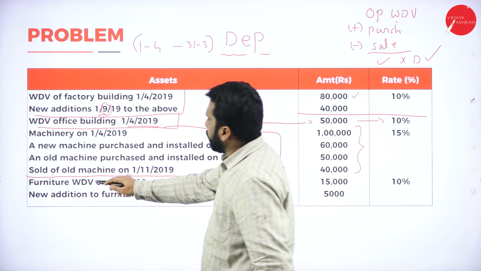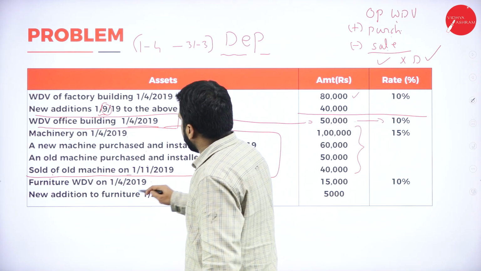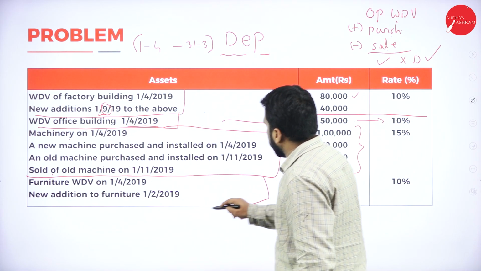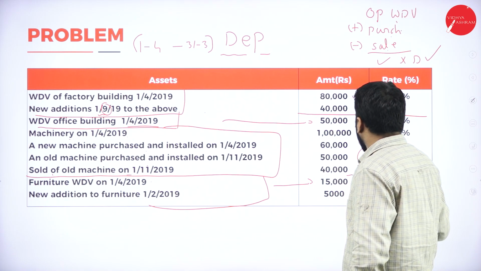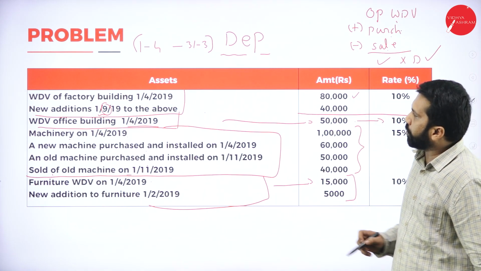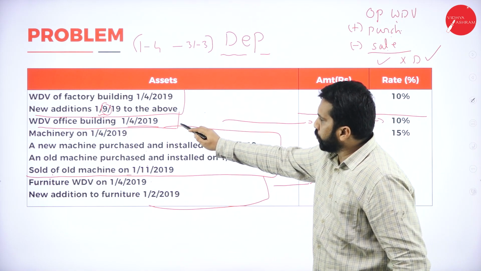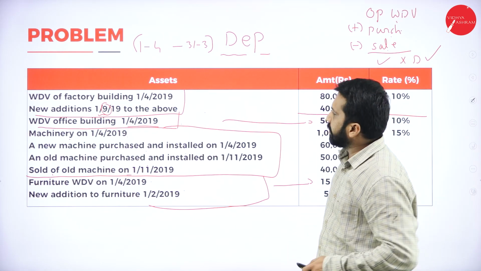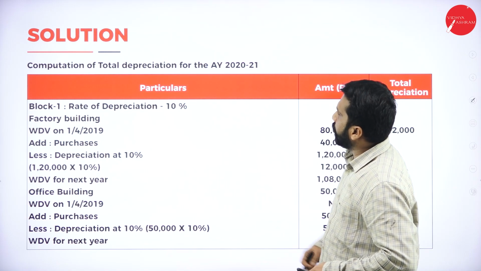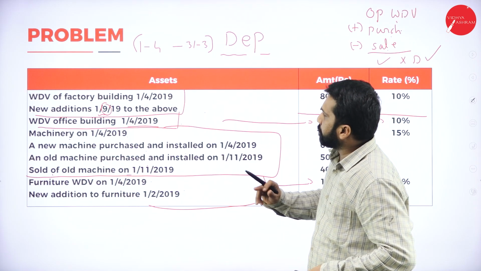Then, furniture WDV, new additions, this one. These two are one. These two are one. Hope you are clear. How many assets we got? 1, 2, 3, 4. We got totally 4 assets. Do we have continuation? No. Your question is up to this much.